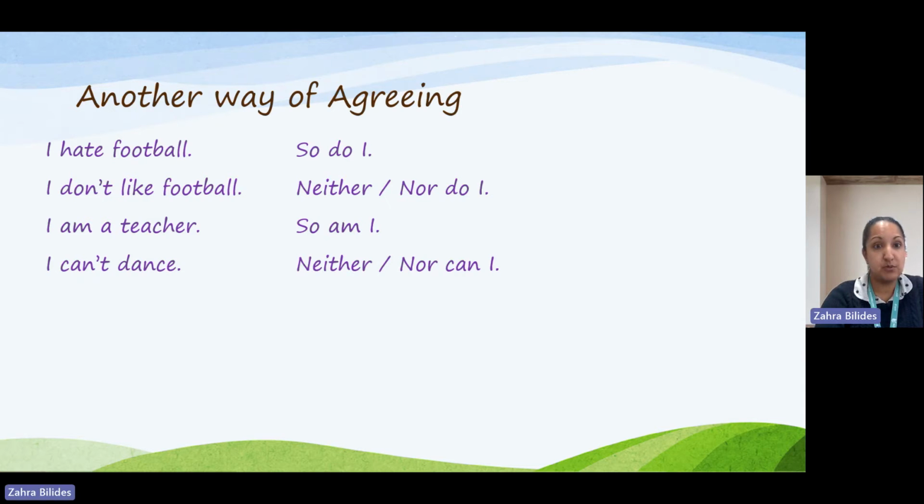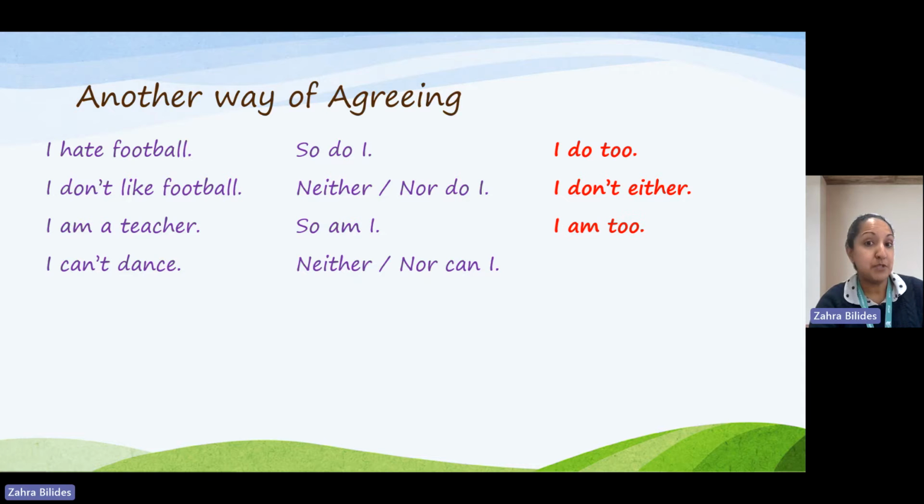Okay. There is another way of agreeing. So if we use the same examples, I hate football, so do I, we can say, I do too. I don't like football, neither do I, or nor do I. We can say, I don't either. I'm a teacher, so am I. I am too. I can't dance, neither can I, nor can I. I can't either. So these examples I've put in red mean the same thing as the agreement in the middle.